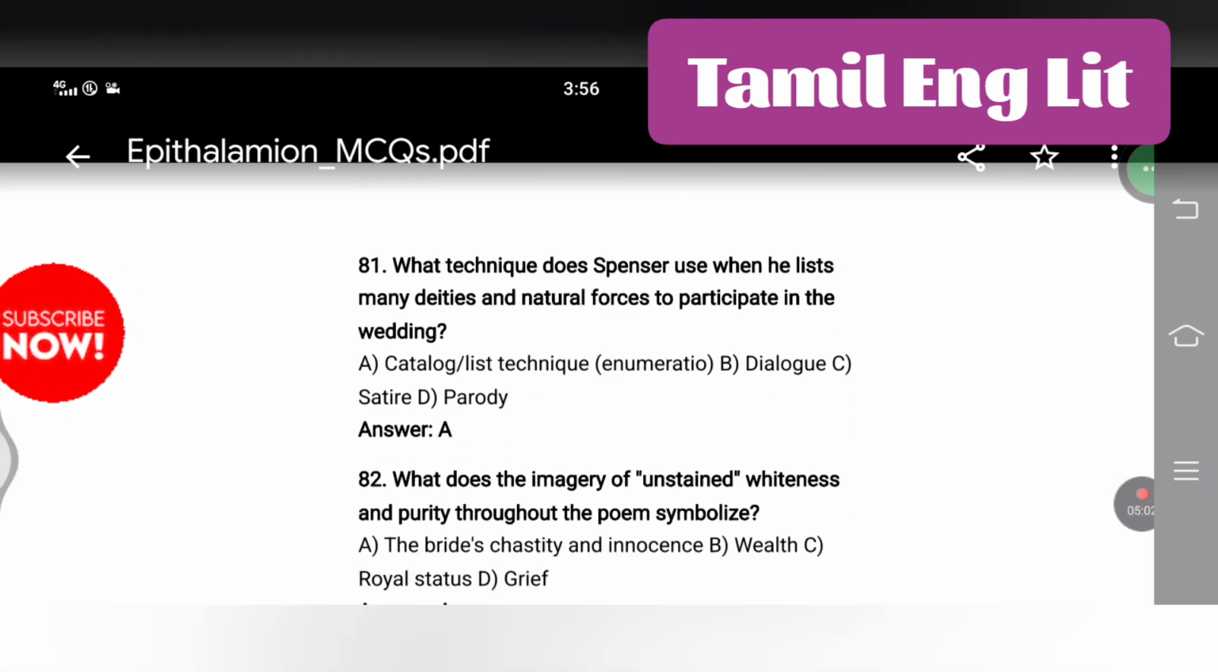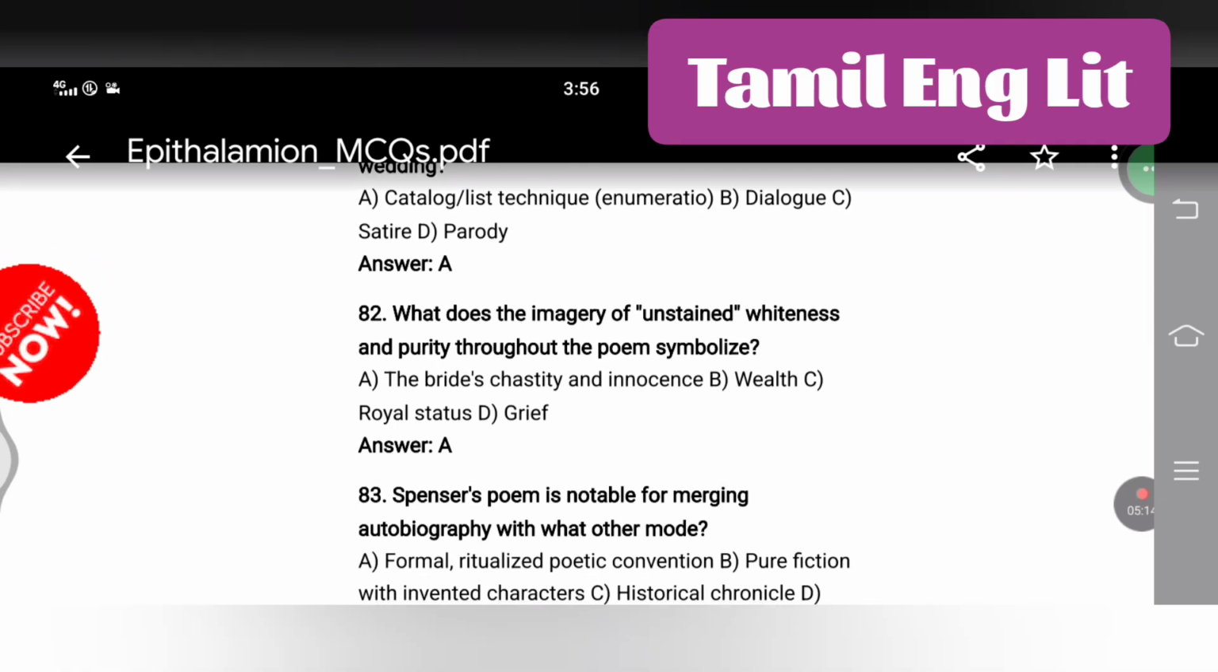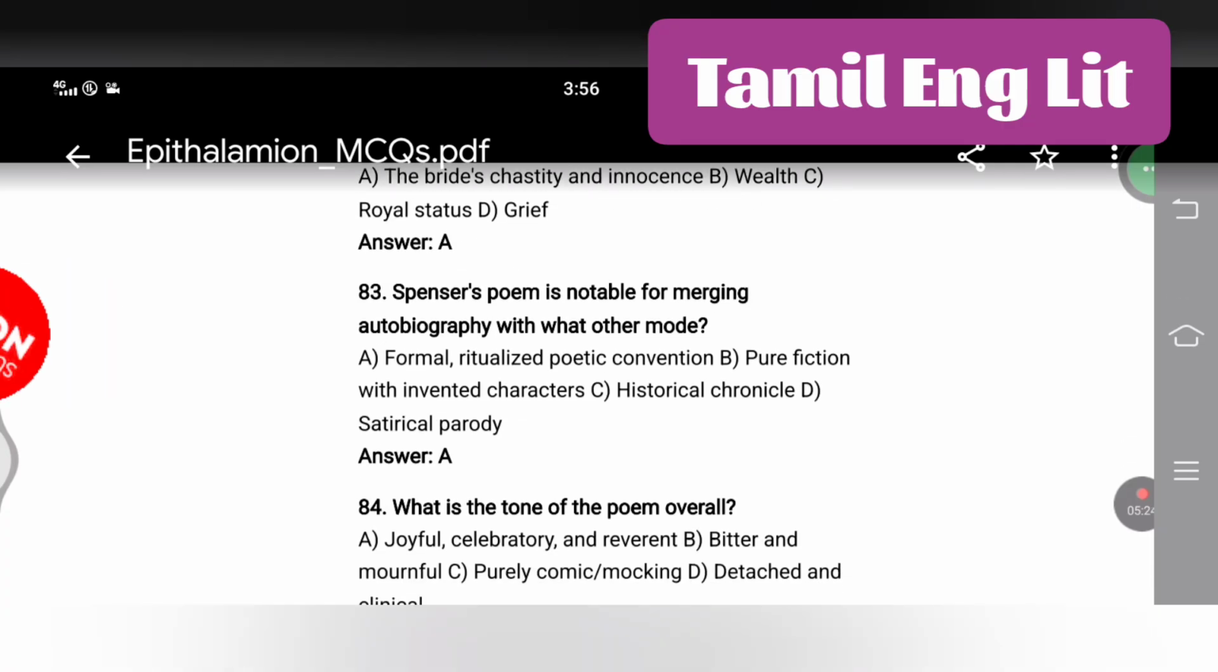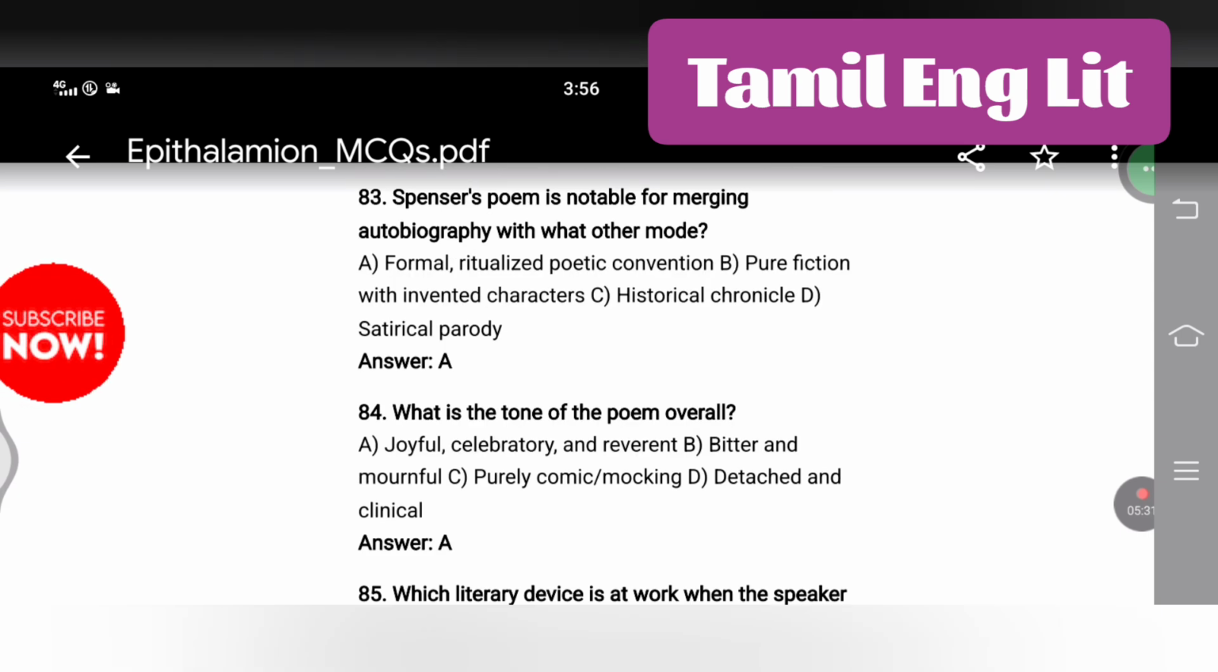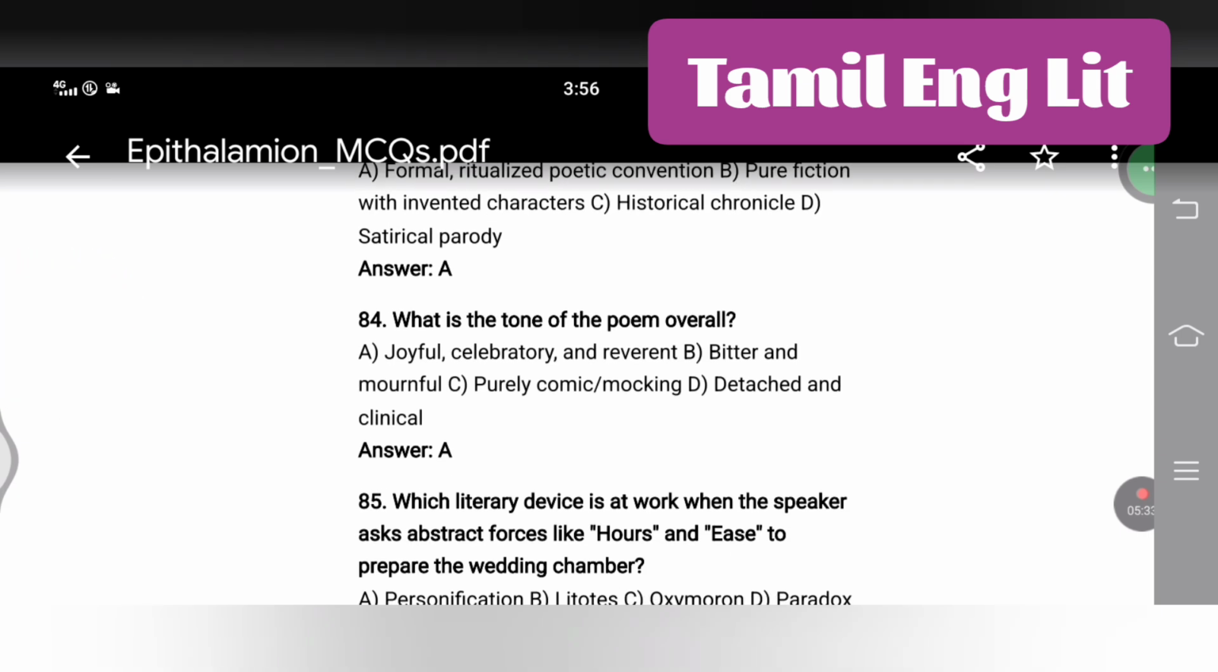What technique does Spenser use when he lists many deities and natural forces to participate in the wedding, a catalog or list technique? Enumeratio. What does the imagery of unstained brightness and purity throughout the poem symbolize? The bride's chastity and innocence. Spenser's poem is notable for merging autobiography with what other mode? Formal, ritualized poetic convention. What is the tone of the poem? Overall, joyful, celebratory, and reverent.